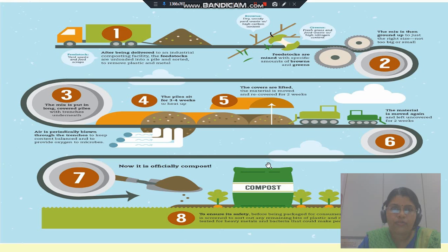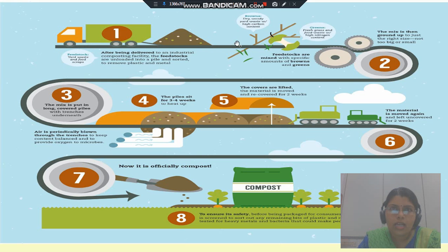Now we start with the first process, the basic process, that is composting. As you can see here, first of all we take the feedstock. The feedstock is delivered to the transport station, where the process will take place.